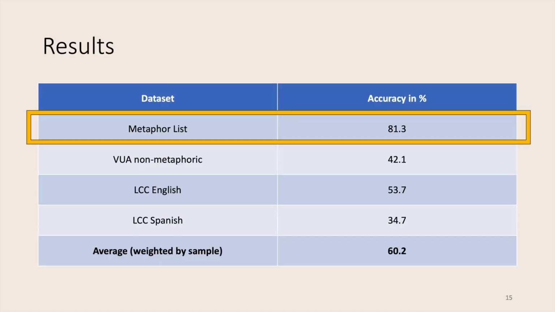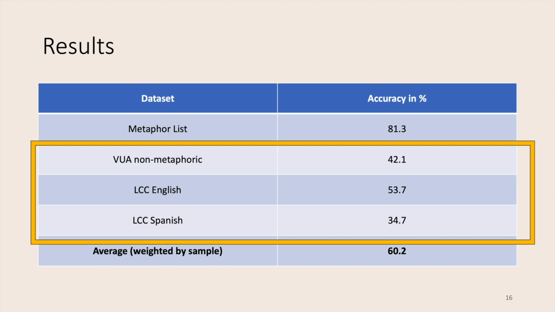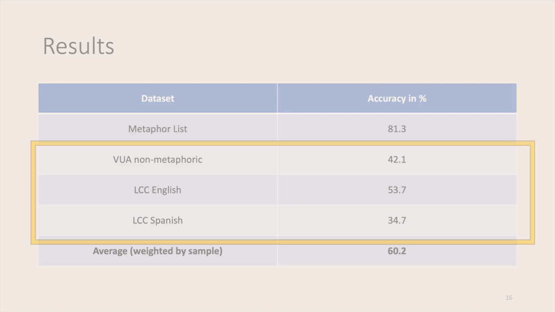Now to the results. We have an accuracy from GPT-3 of 81% for the simpler metaphor list examples, but we can see that for the longer, more natural sentences, the accuracy drops quite a lot.